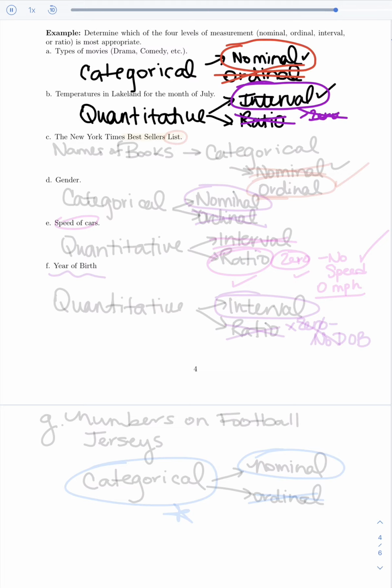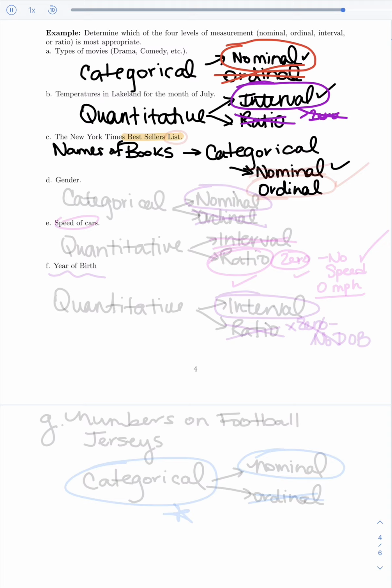Next one, the New York Times bestseller list. Now this one's a little bit misleading because you think of a list as being your data, but what is on your list? Well, it's a bestsellers list of what? Well, the New York Times bestseller list is just a bunch of books, or names of books, actually, which means what kind of data are you looking at? You're looking at something that is categorical, which means, again, just like the first one, we're either down to nominal or ordinal. At the very least, we're definitely going to be nominal.